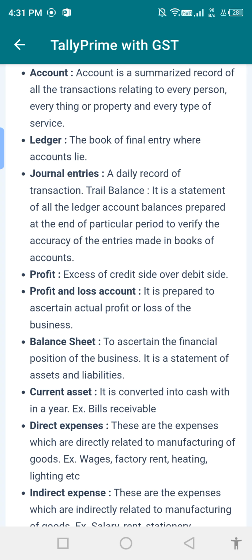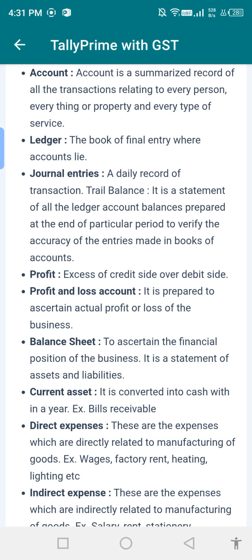Balance sheet, it shows the financial position of the business, a statement of assets and liabilities. इसमें हमारे assets and liabilities दिखते हैं. Current assets are assets that can be converted into cash, like bills receivable.